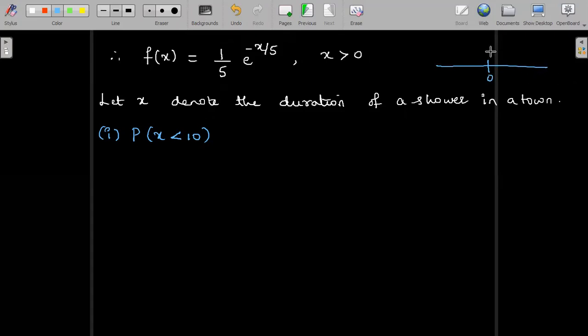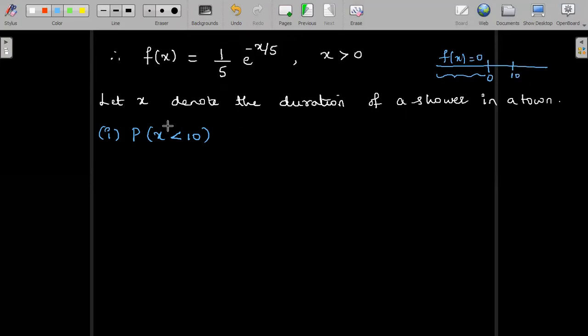So we have x less than 10, somewhere here I can assume 10. So x less than 10 means it is between 0 to 10. So integral limits will be from 0 to 10, because only when x is greater than 0, f of x is defined as 1 by 5 e power minus x by 5. In the negative interval, f of x is equal to 0. So keeping this in mind, the integral limits will be between 0 to 10.